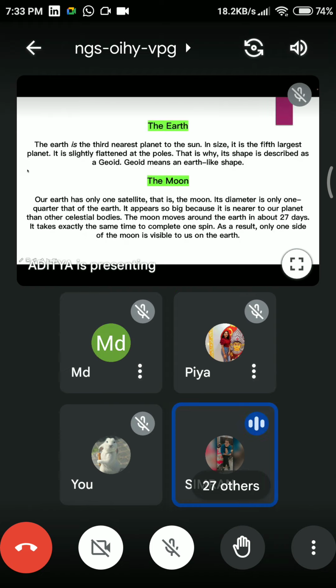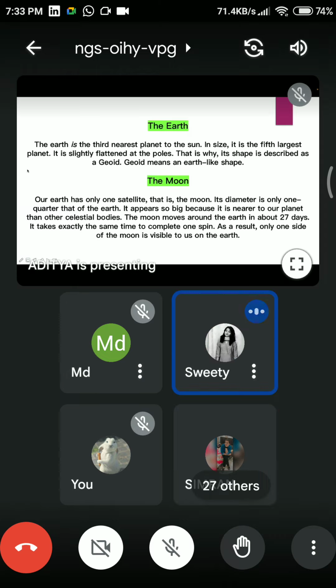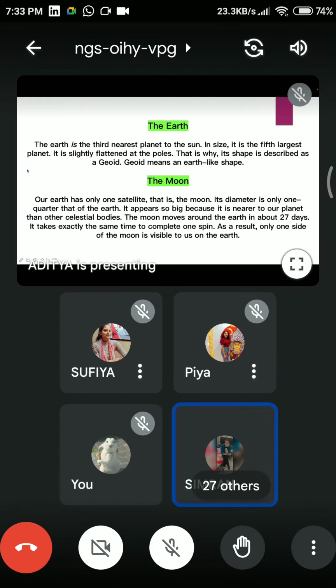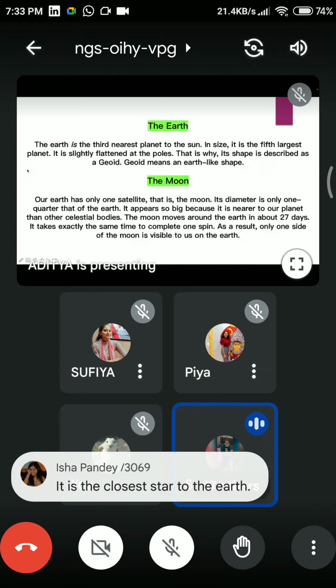What is the moon's role in the solar system? It roams around the earth. Very good. Earth roams around the sun and the moon roams around the Earth. So you have to keep this in your mind, okay?